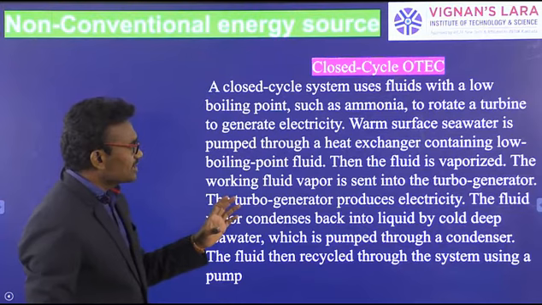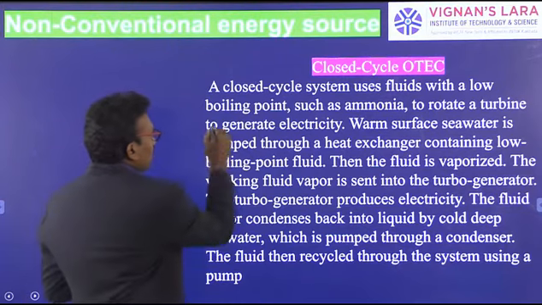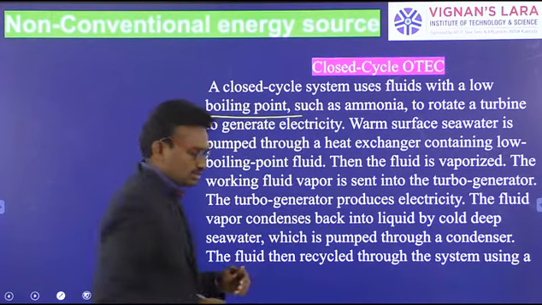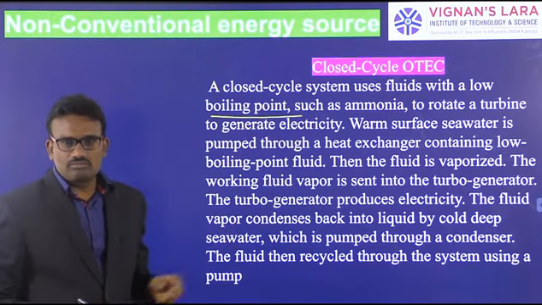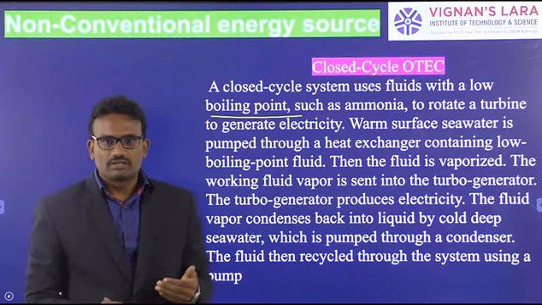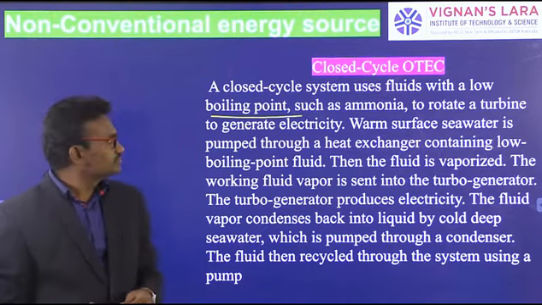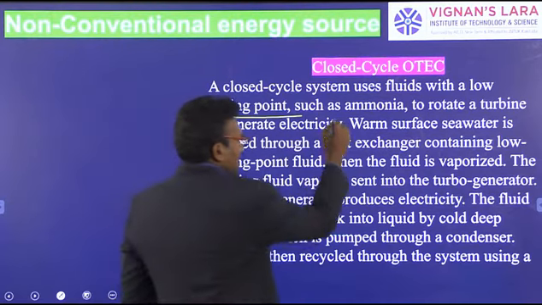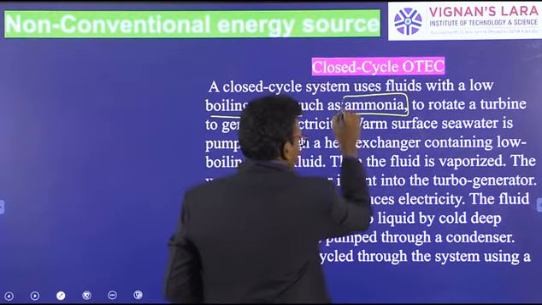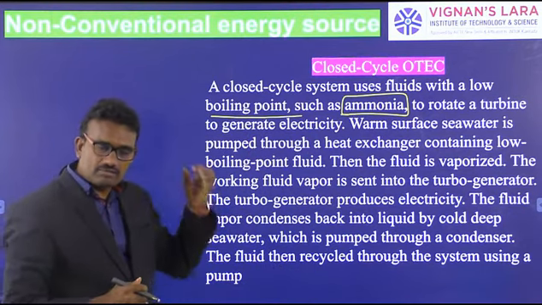A closed cycle system uses a fluid with a low boiling point, like ammonia. Why take ammonia liquid in the system?